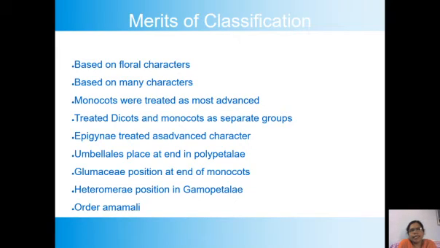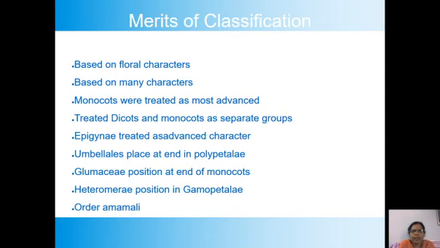But in the Calyciflorae we can see perigynous and epigynous flowers. Here we can see a convex type of thalamus and half inferior or inferior ovary. That means inferior ovary is treated as a more advanced character than the superior ovary.